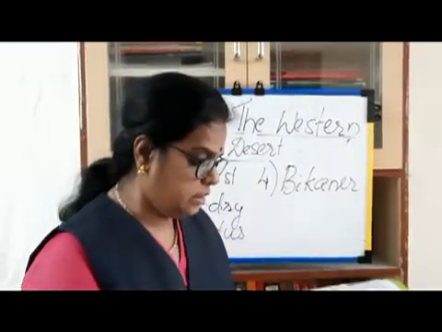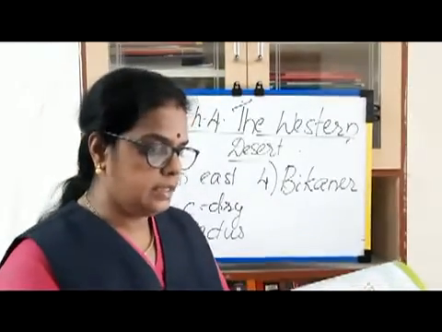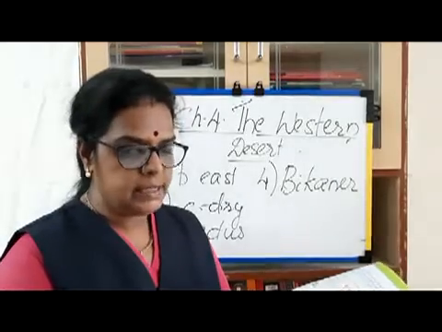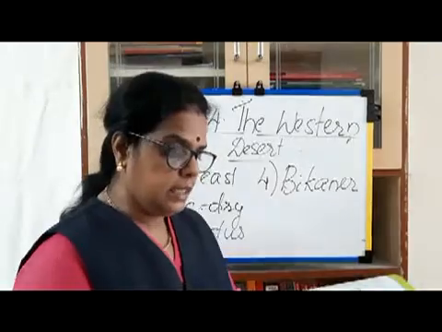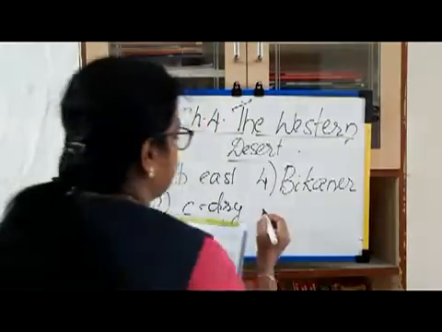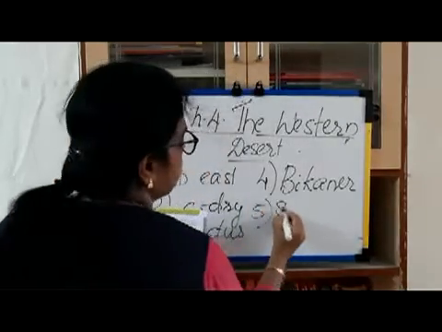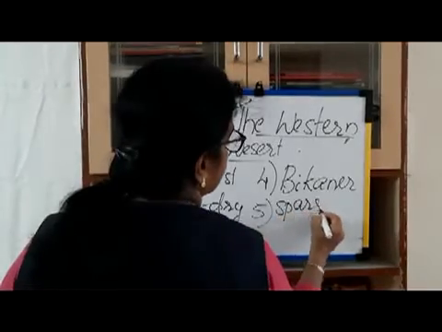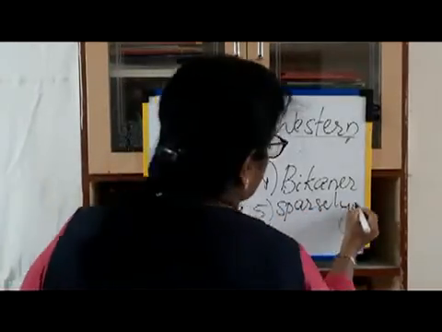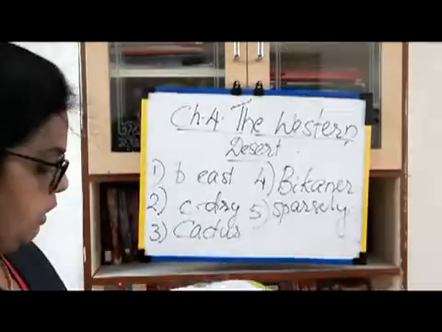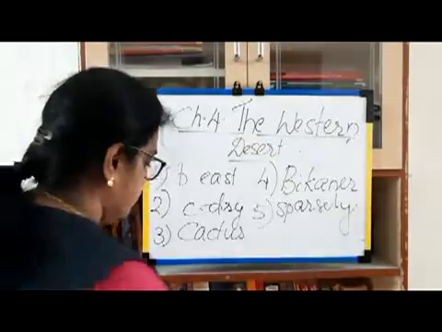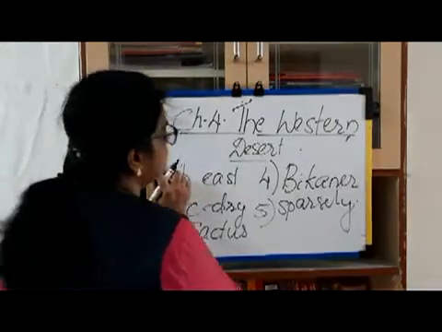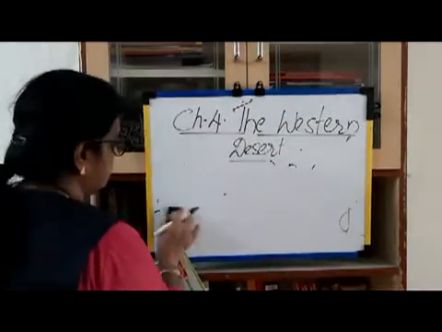And the desert region is dash populated: sparsely populated, not thickly populated, not highly populated. It is sparsely populated. So the answer is over. Next one is name the following. The second exercise is name the following. What are the questions?